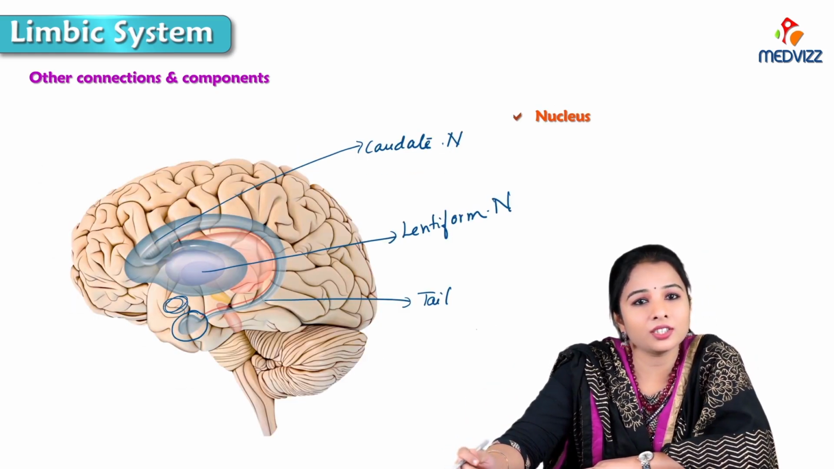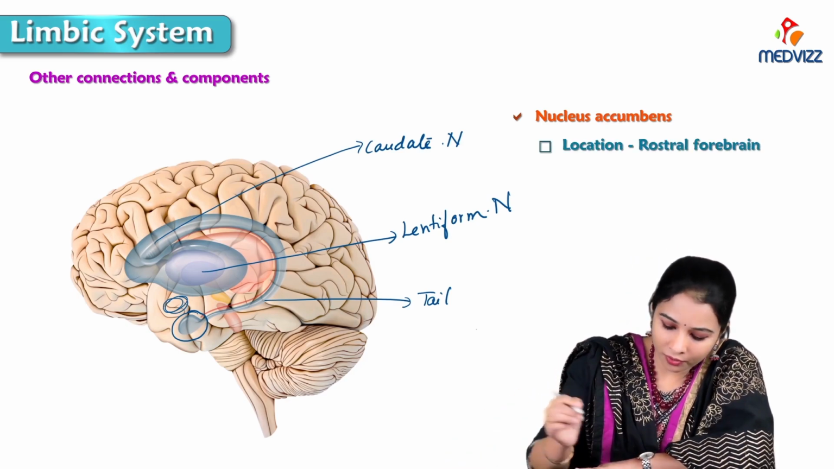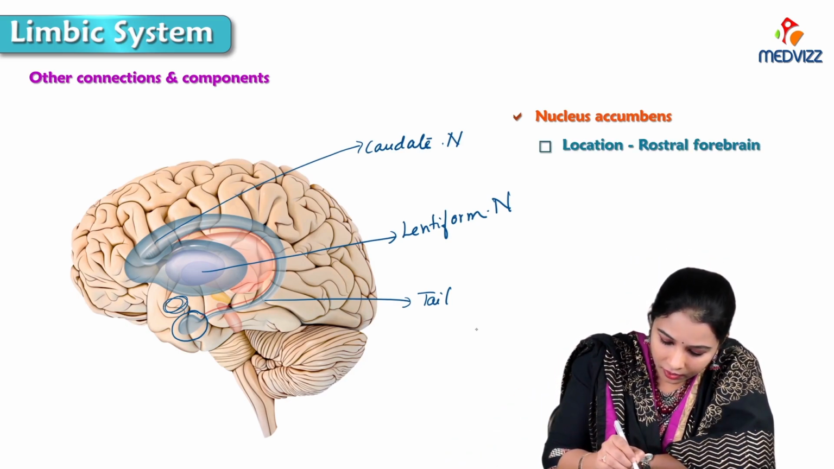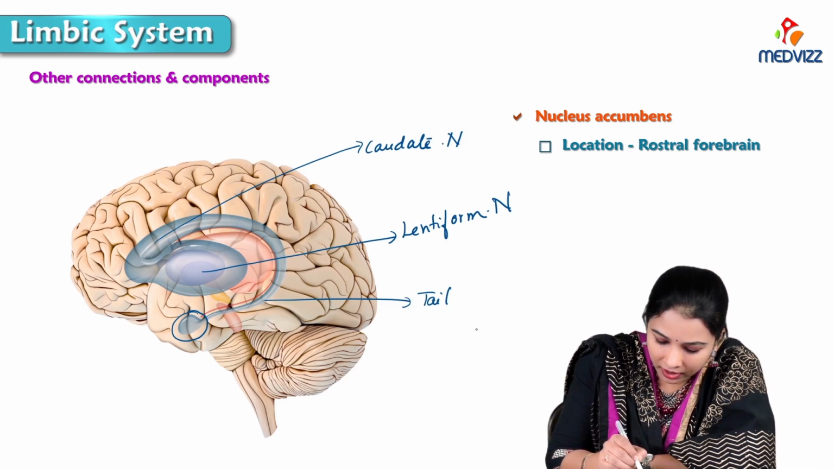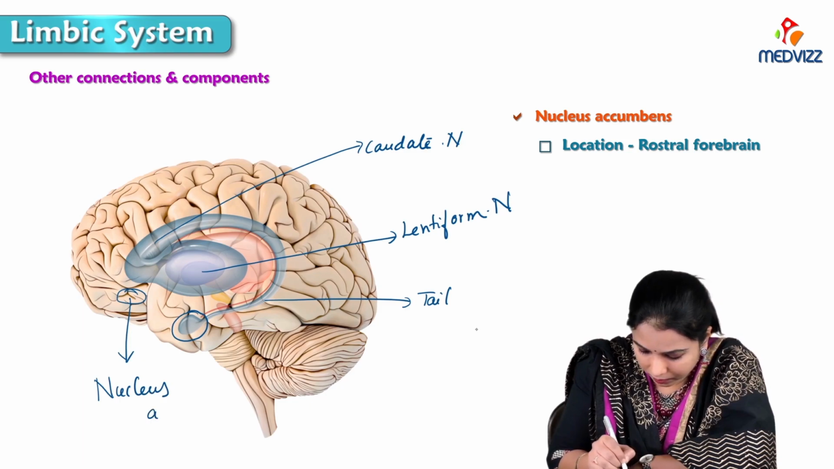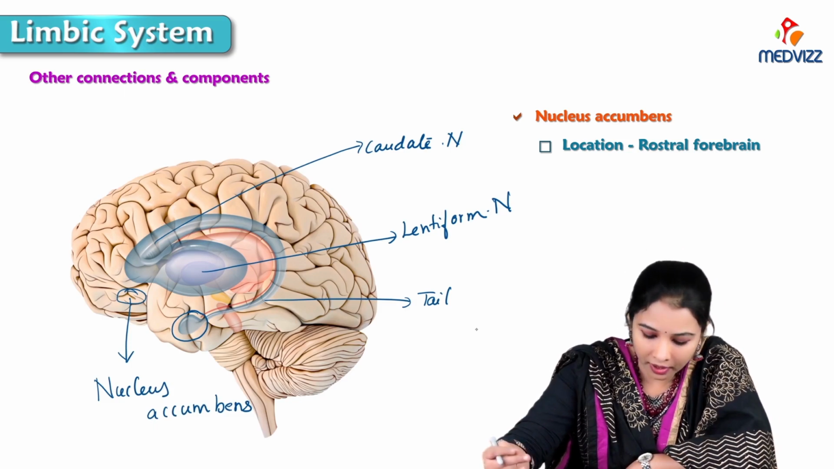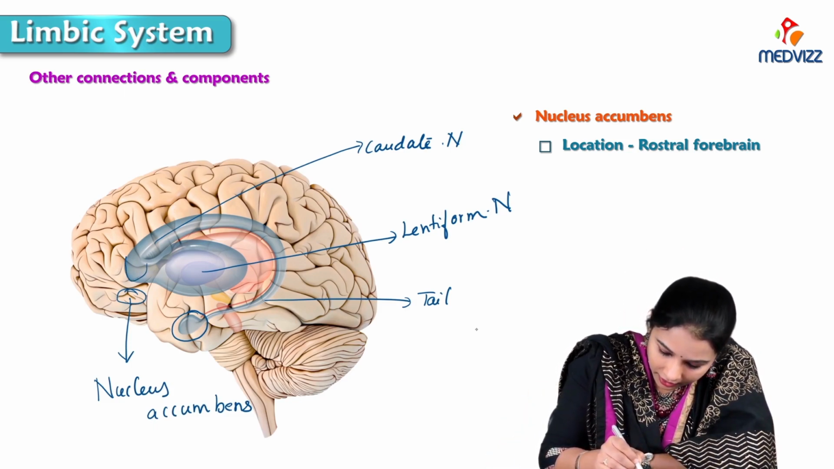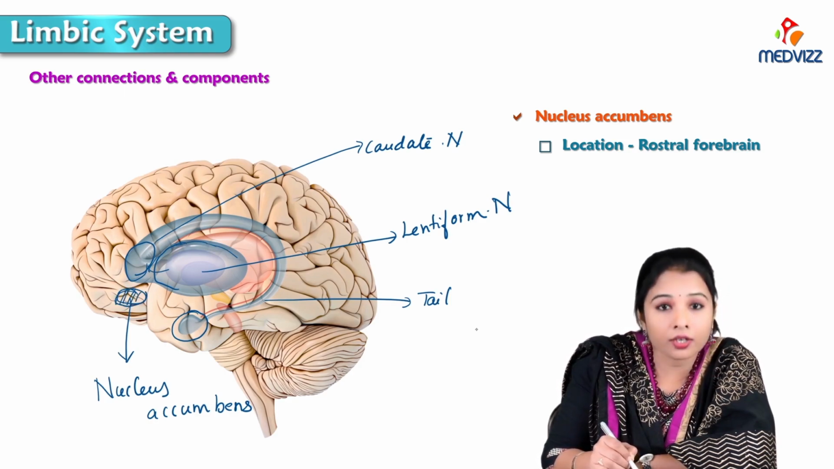Next is the nucleus accumbens. This nucleus accumbens is found in the rostral part of the forebrain, the anterior part of the forebrain. Rostral means the cranial part. It is where the head of the caudate nucleus and putamen meet. You can see here, this is the head of the caudate nucleus and this is the putamen, which is part of the lentiform nucleus. They meet here, and here is the nucleus accumbens.